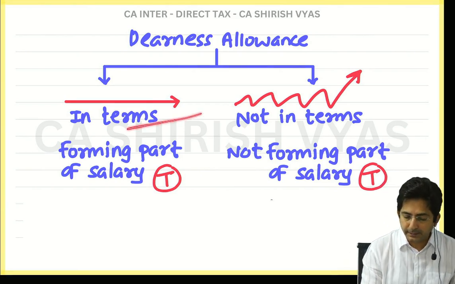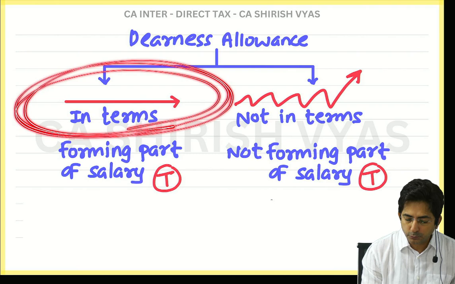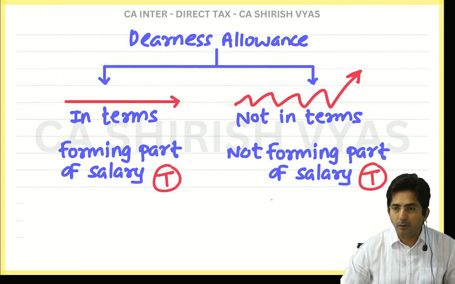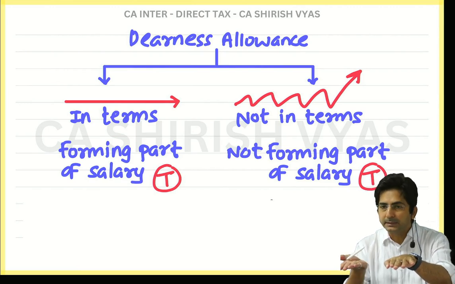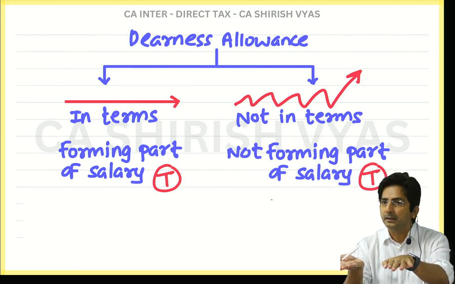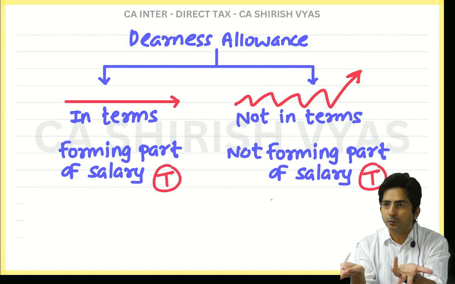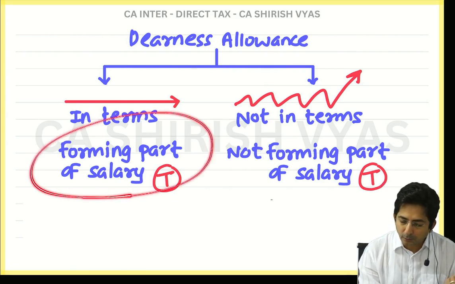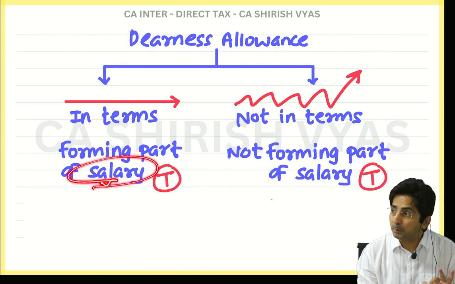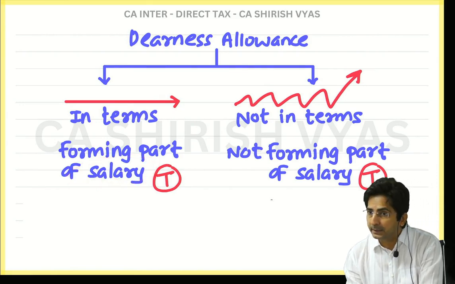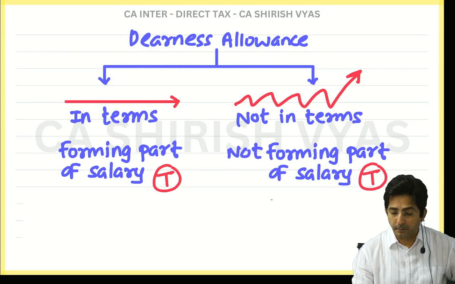Because see, DA in terms, what did I say? It is constant in nature, and even basic salary has a constant nature. So if both have the same nature, we say it is part of salary. See, here salary means basic. It means it is part of basic. It means like basic, like DA. But